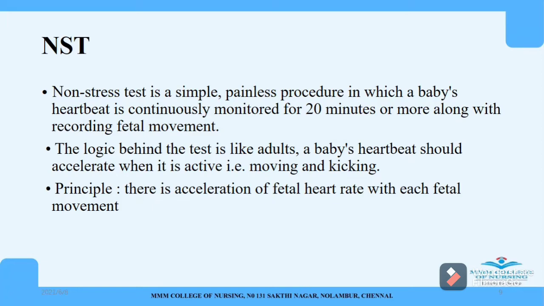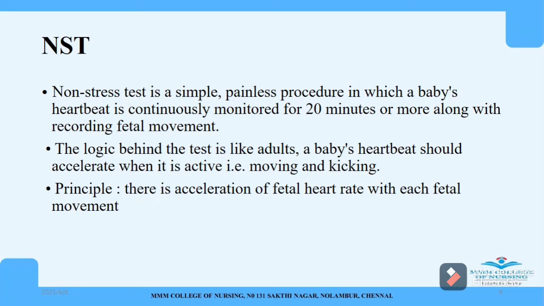But in case of NST, it is a painless procedure where we will be just attaching a probe on the mother's abdomen. Okay, so in this, the baby's heartbeat is monitored. The heartbeat along with the fetal movement, everything will be monitored for 20 minutes. And if we want beyond that also, we can monitor it. So that is about the NST.